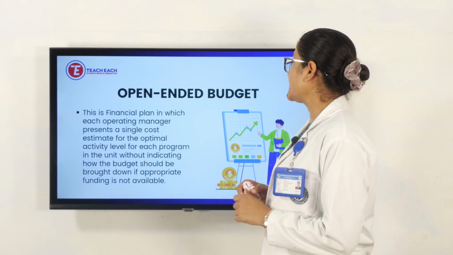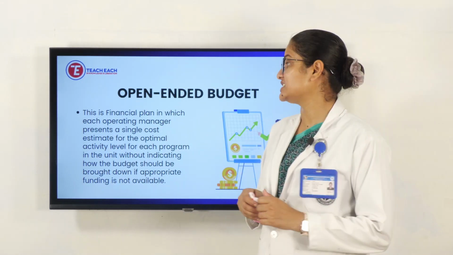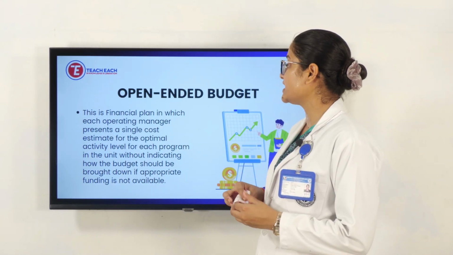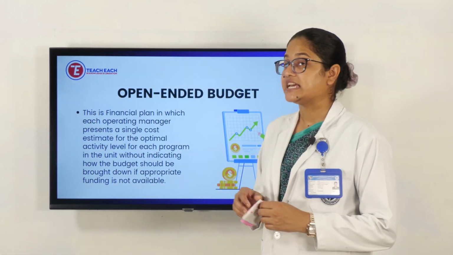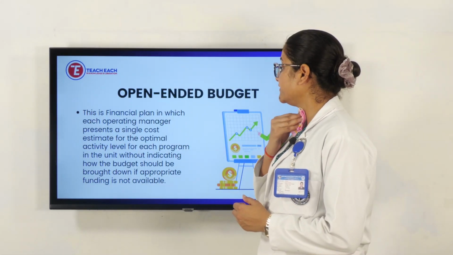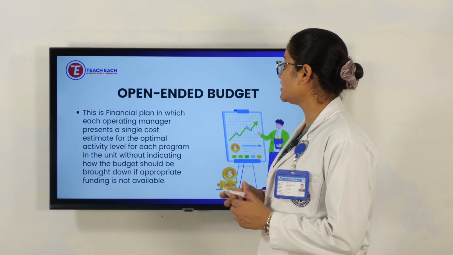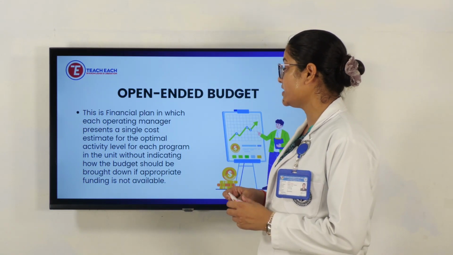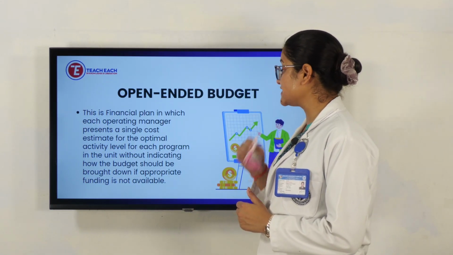Next is the open-ended budget. This is a financial plan in which each operating manager presents a single cost estimate for the optimal activity level for each program in the unit, without indicating how the budget should be brought down if appropriate funding is not available.